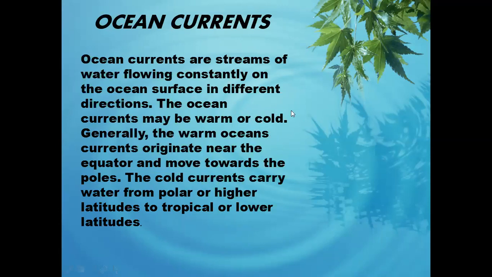So how can it be classified, where will be a warm current and where will be a cold current? You can classify that nearer to the equator areas there will be warm current. Why? Because that area receives sun rays directly. Far away from the equator, according to the latitude, there are cold currents. Why? Because sun rays do not reach directly over there, so that's why there is a cold current.